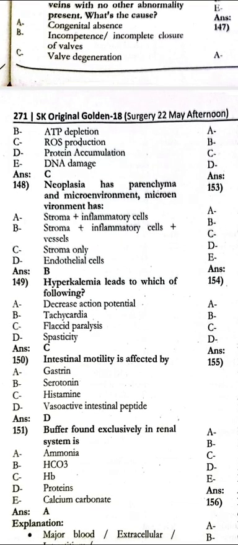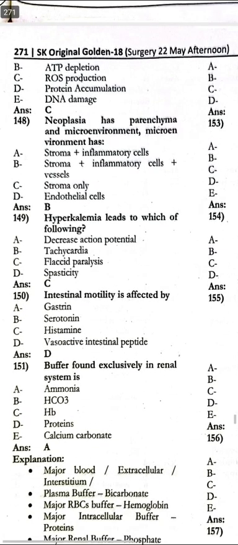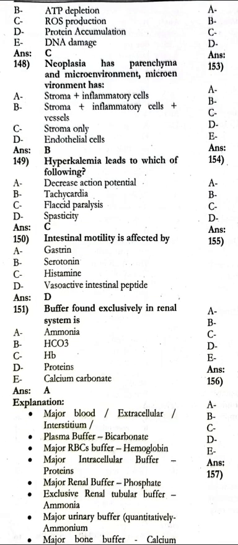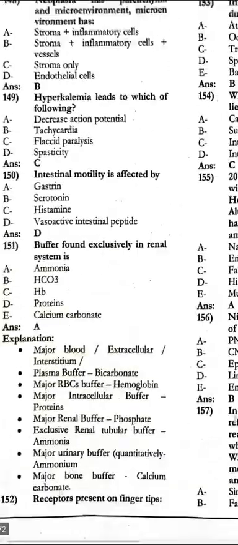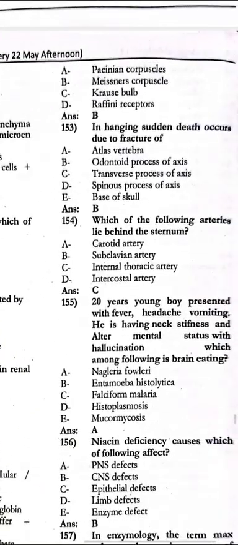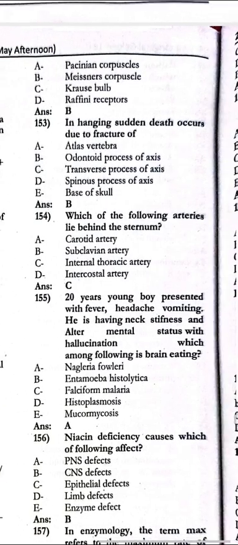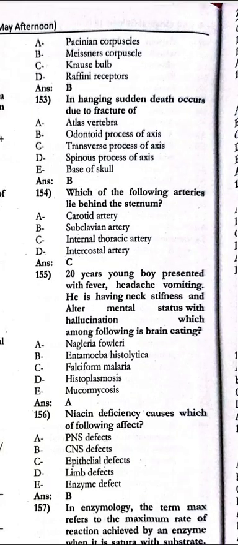Next, hyperkalemia leads to which of the following? There is flaccid paralysis. Intestinal motility is affected by vasoactive intestinal peptide. Buffer found exclusively in the renal system is ammonia. The receptors present on the fingertips are Meissner's corpuscles. In hanging, sudden death occurs due to fracture of the dens, the odontoid process of the axis.